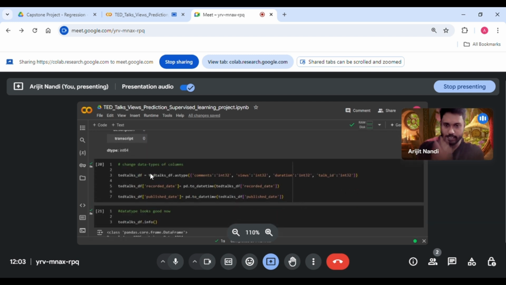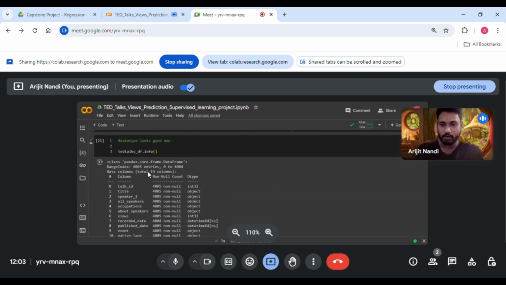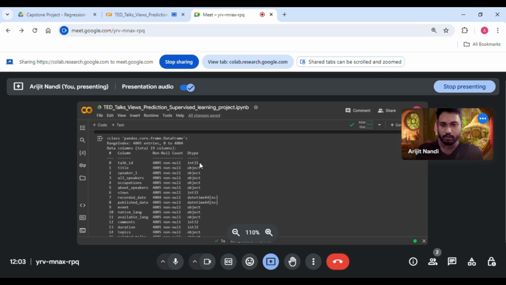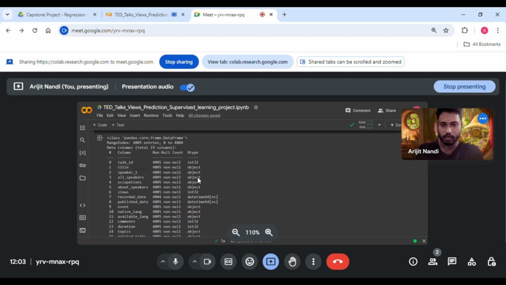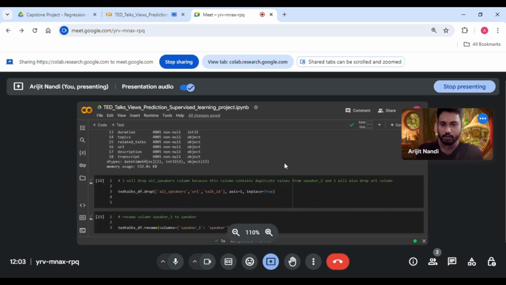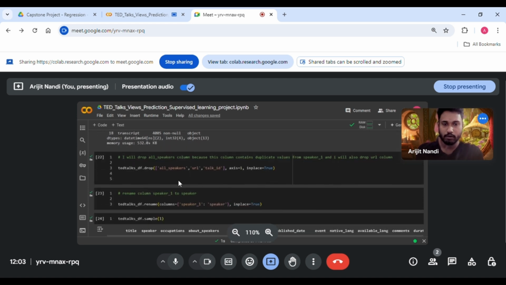Okay, change data types of columns. Now I'm going to change the data types. So comments integer, views integer, duration integer, TED talks integer. Changing all of these to integers. Then recorded date to datetime and published date to datetime. Now let's look at the data types. You see it has changed from object to the new data types, and you can see the data types of all the rest of the columns. Okay, now dropping the unnecessary columns.